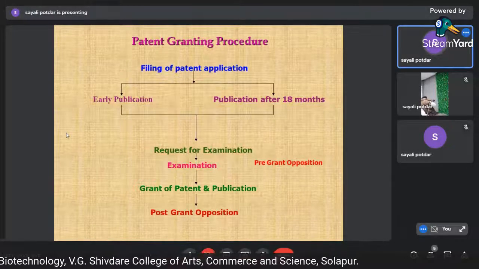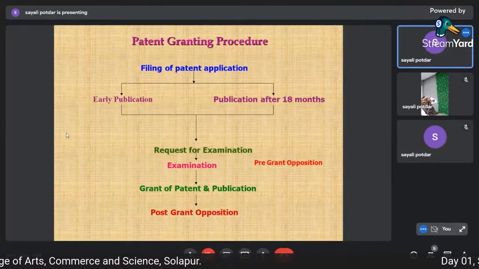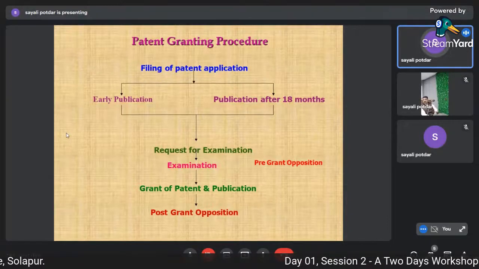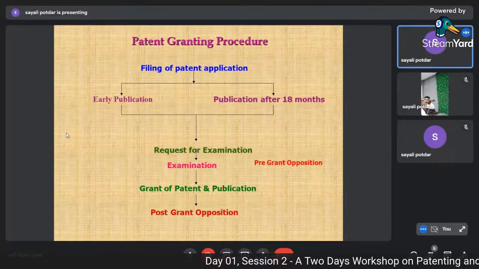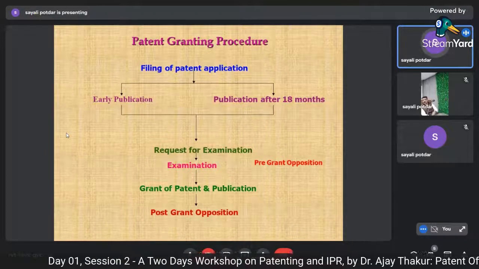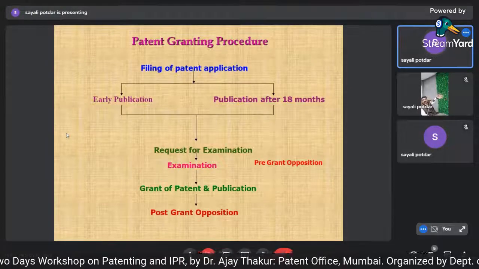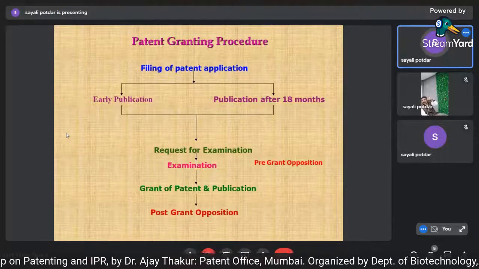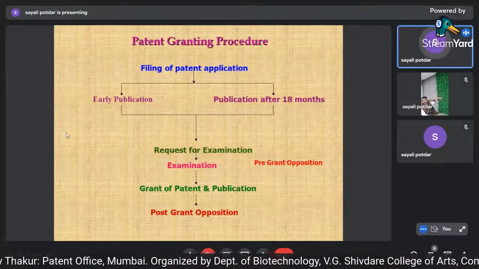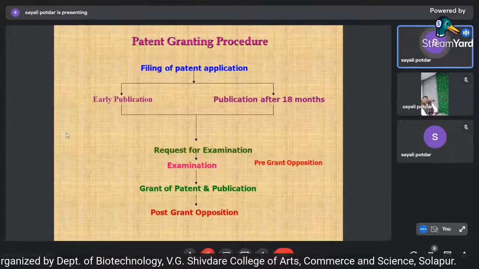So we are working as per the civil procedure code. So we are a quasi judicial authority. We call the parties, the applicant as well as the examiner, and then the court proceeding starts. Then the applicant argues, sir, this is the thing, my invention is not like that, my invention is so and so, the examiner has made an error, or the examiner has not taken it clearly. Then we hear the examiner also.